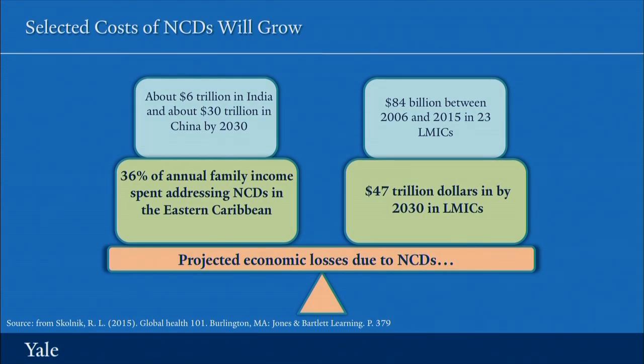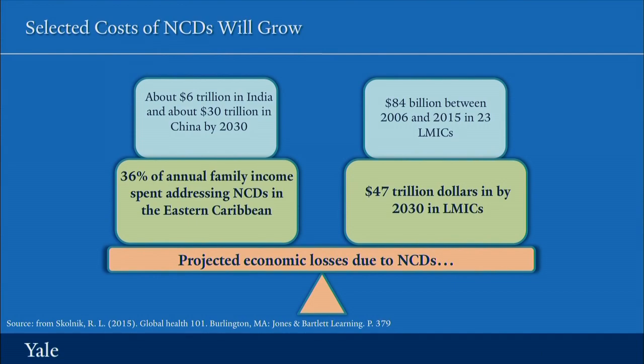Another study suggested that these countries could lose between now and 2030 almost $50 trillion. And there's an interesting study of the Eastern Caribbean that highlighted the fact that these non-communicable diseases were costing families up to 36% of their annual family income.